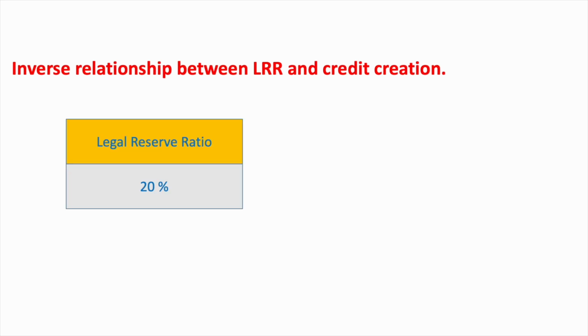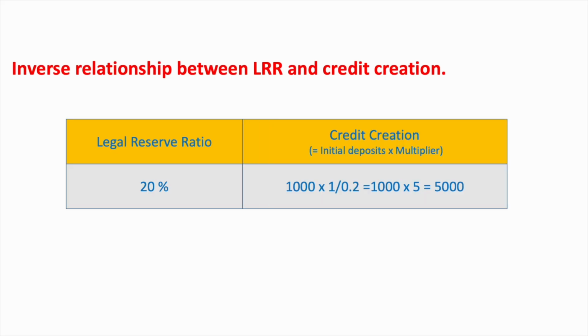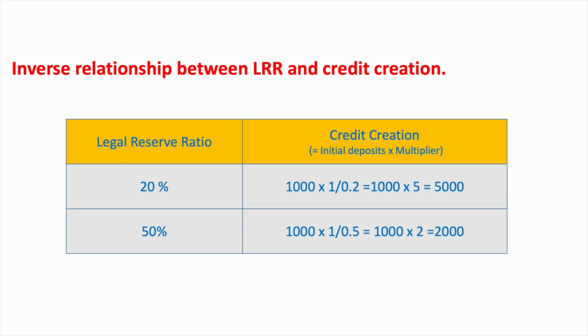If initial deposit is 1000 and legal reserve ratio is 20%, the credit creation will be 5000. If legal reserve ratio increases to 50%, the credit creation will be 2000 rupees, which is less than last situation. Thus, any increase in legal reserve ratio will decrease the credit creation power of banking system.